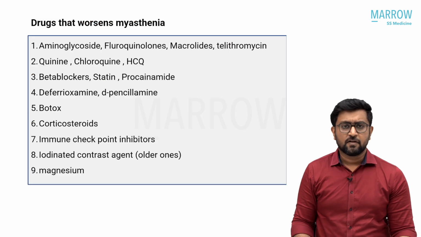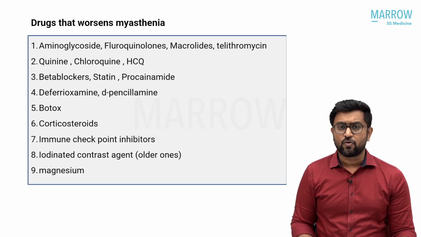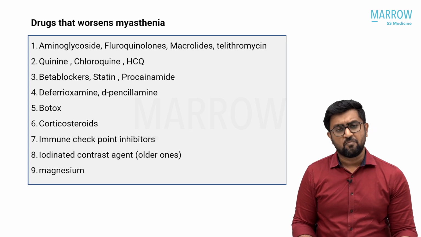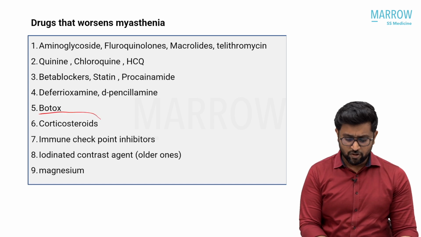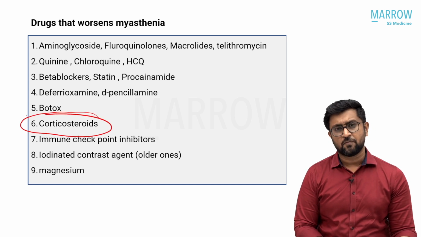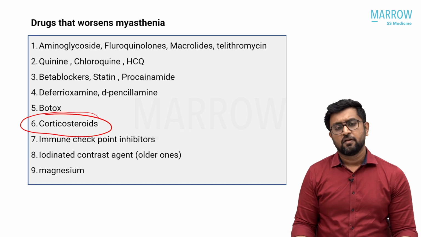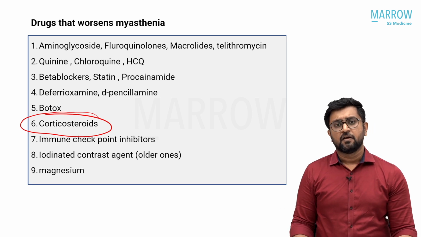So this is a table which I had given in the module. Beta blockers, statins, procainamide, chloroquine, HCQ, Botox, desferoxamine, corticosteroids, immune checkpoint inhibitors, iodinated contrast, magnesium, all these can worsen myasthenia. One important thing to remember is corticosteroids, which are used in treatment of myasthenia. Particularly in myasthenic crisis, when you give IV methylprednisolone, you can have a worsening initially, then later it may improve also.